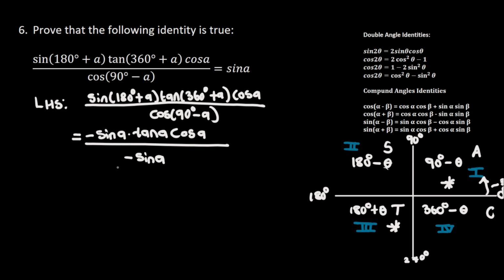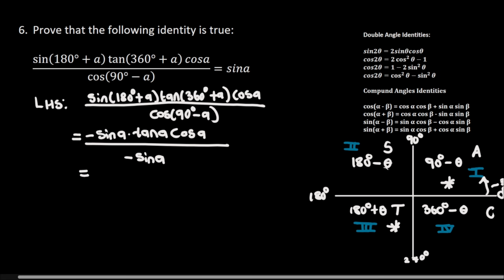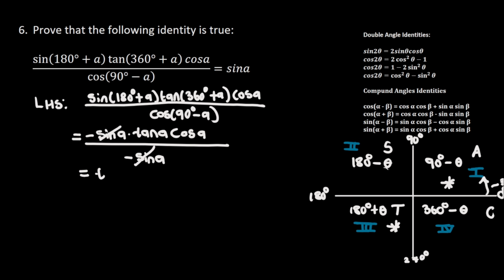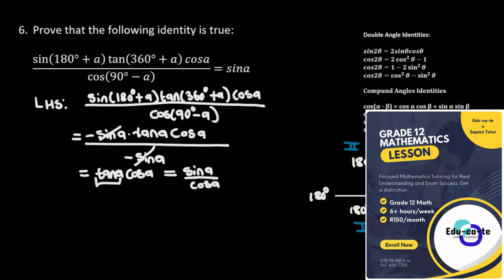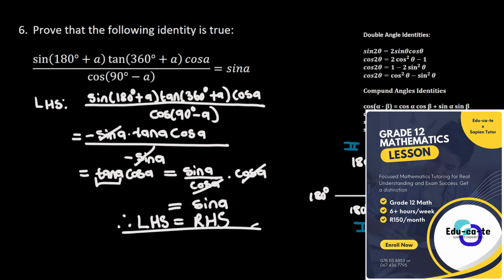So now this negative sine of a is going to cancel this sine of a, and I'm going to remain with tan of a times cos of a, which is equal to, I know that tan of a is the same as sine of a divided by cos of a, and then I'm going to multiply by this cos of a here. So this cos of a is going to cancel this cos of a, so that I get sine of a. So therefore, the left hand side is equal to the right hand side.